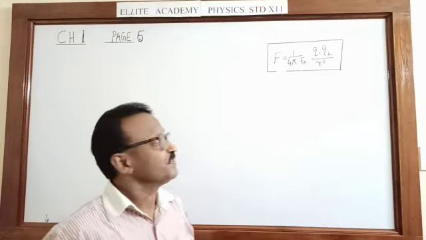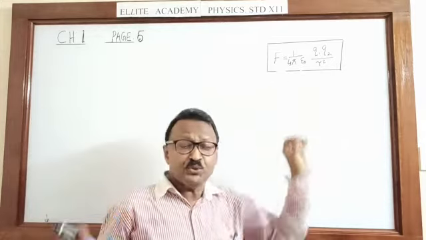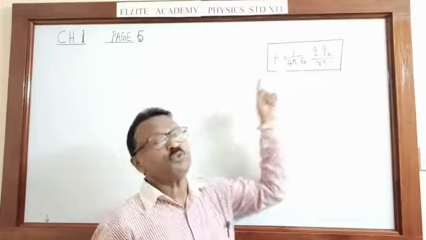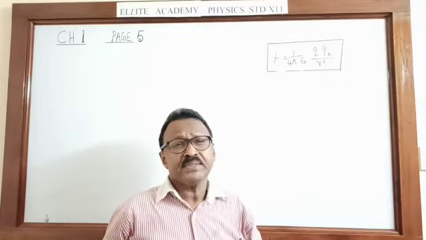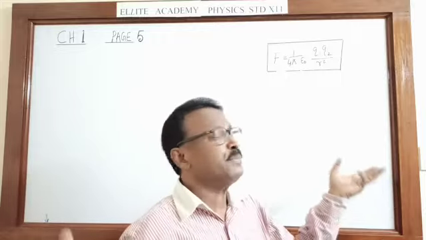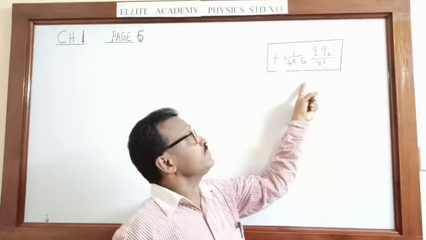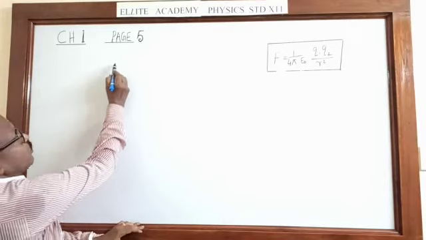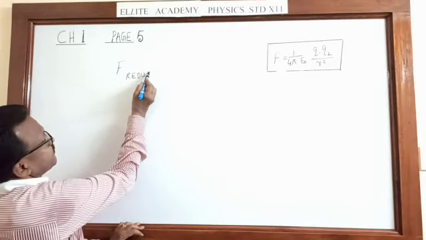Let us continue. Page number 5. We saw the force between the two charges when placed in air or vacuum. This is the formula. It is observed if the charges are placed in any other medium, maybe water, maybe a liquid, maybe anything, the force is going to be less. What is our observation? Force between the charges reduces in a medium.